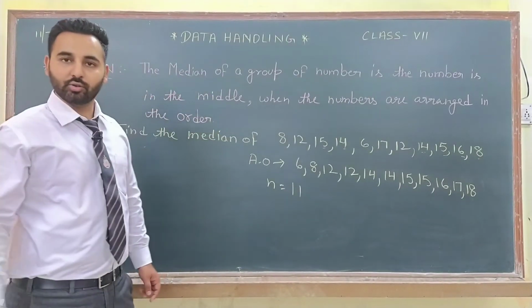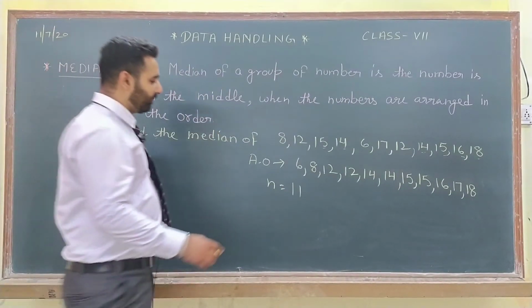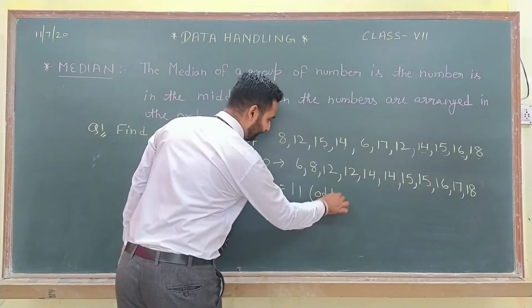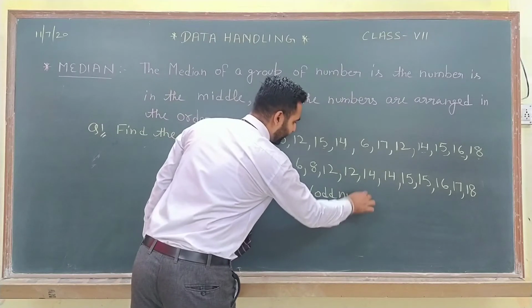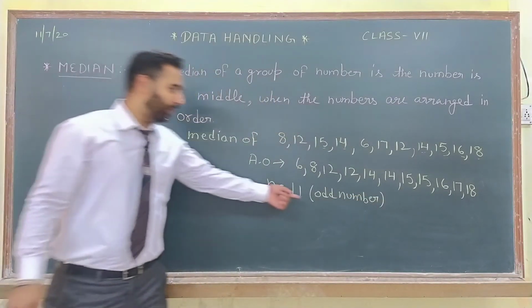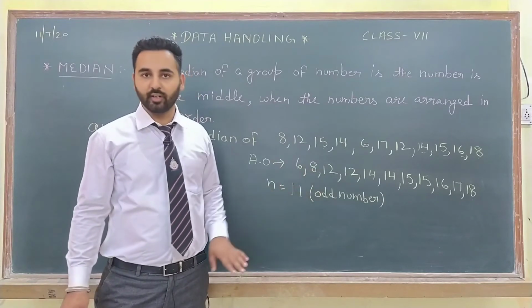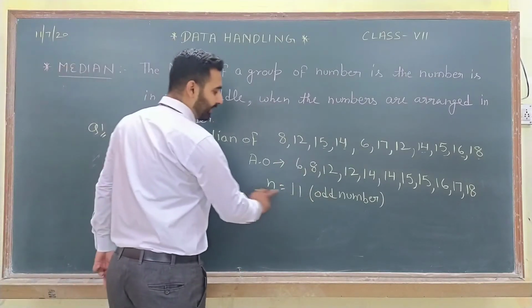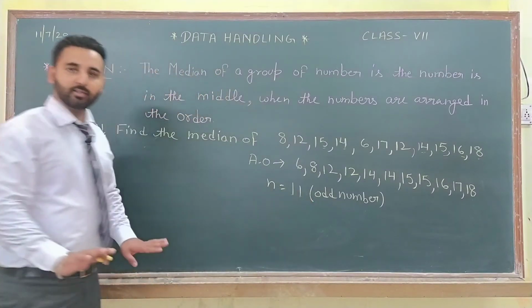So n is equal to 11. We all know 11 is an odd number. Why am I writing this? Because the formula of median for an odd number is different from that for an even number. So here the number of terms is 11, and that is odd.